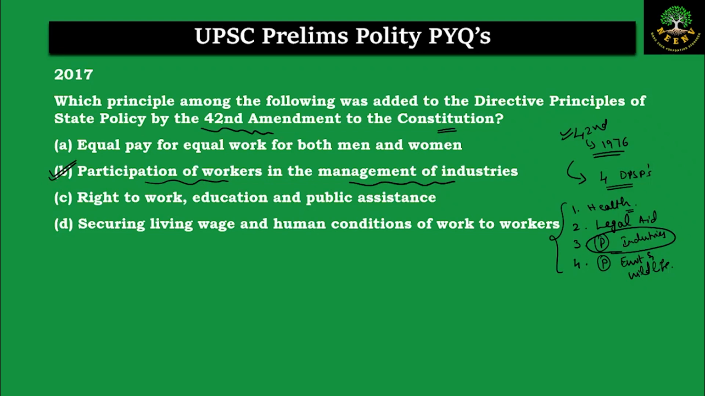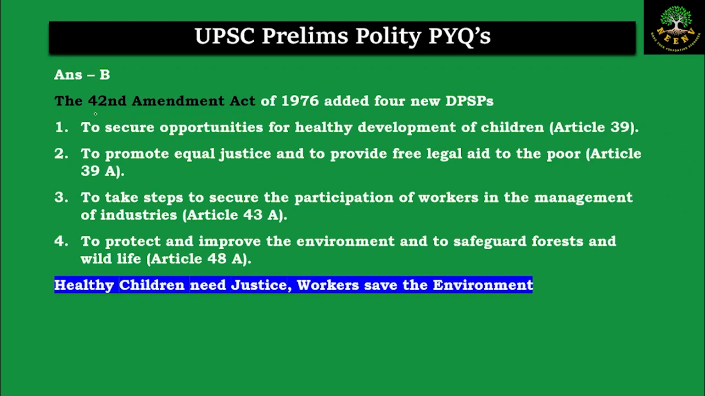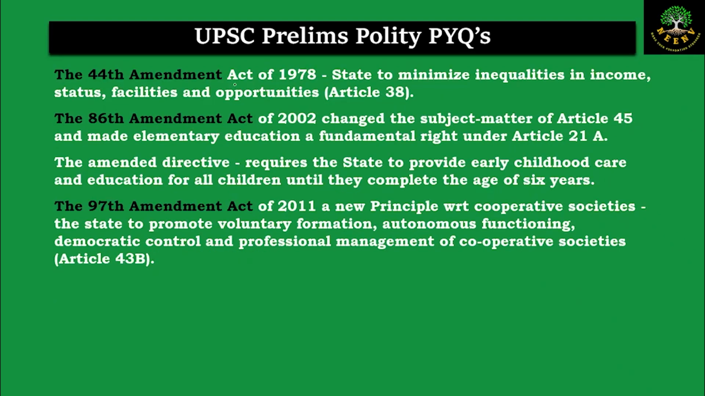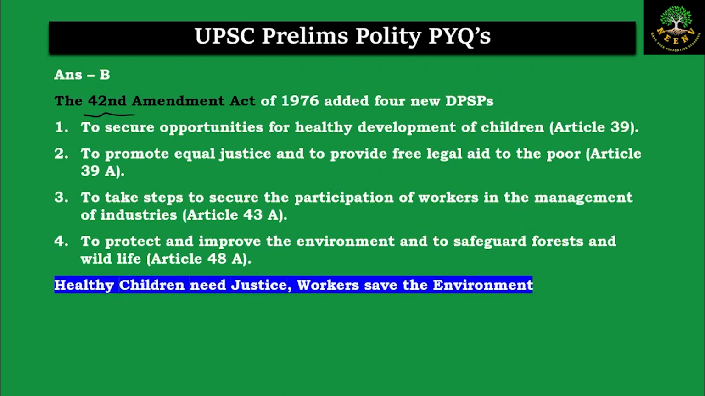Now let's look at the in-depth explanation. As per the 42nd Amendment, 4 new DPSPs were added, and there is a trick to easily remember the 4 new DPSPs which are added in the 42nd Amendment, because in the remaining amendments either the changes were made or only one particular provision was added, but only in the 42nd Amendment, we have 4 provisions being added. So the trick here is to remember this phrase, which is healthy children need justice and workers save the environment. I'll repeat, healthy children need justice and workers save the environment.